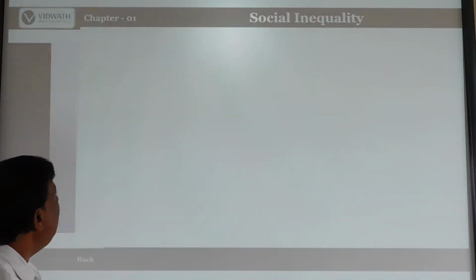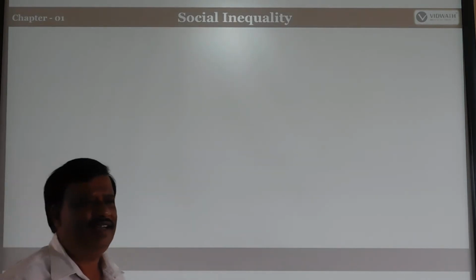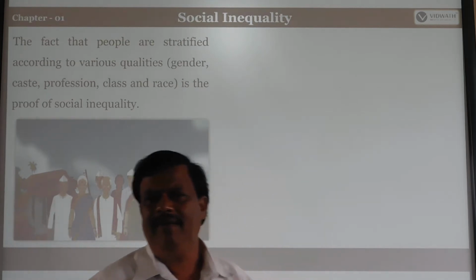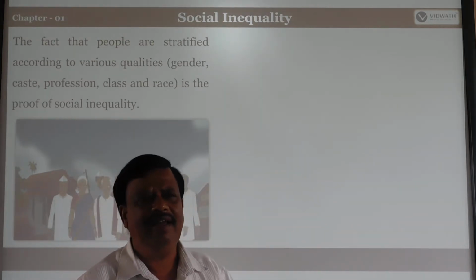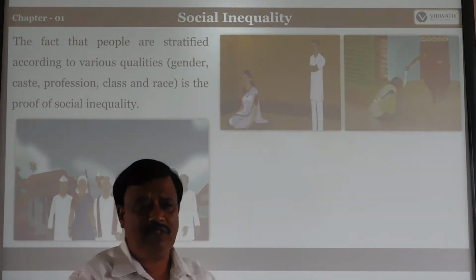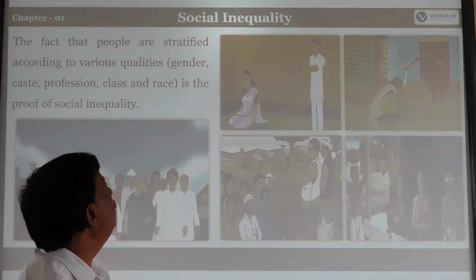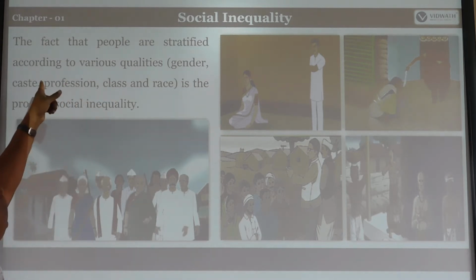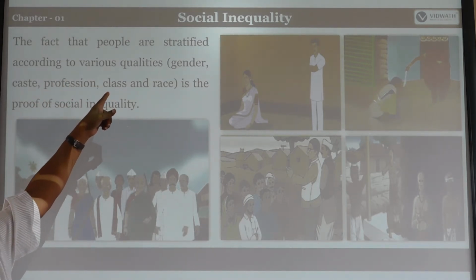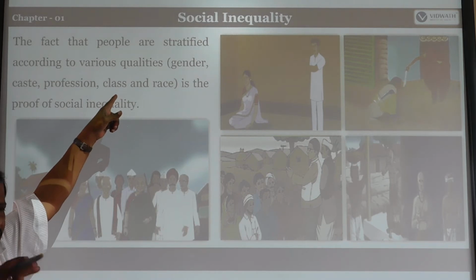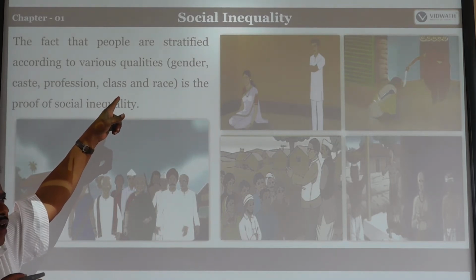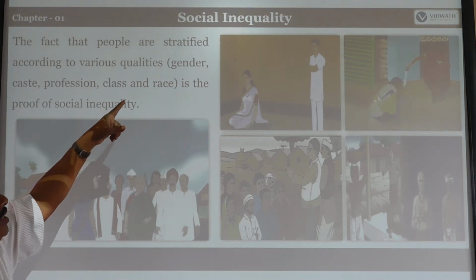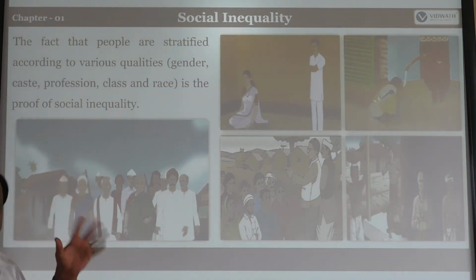Okay. First of all, social inequality. The people of a society can be divided on the basis of being socially higher and lower. That is called social inequality, not equal. So people are stratified according to various qualities. Understand? In our society, we are treated unequally on the basis of various qualities. What are these various qualities?